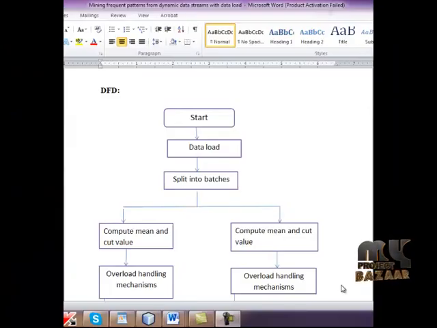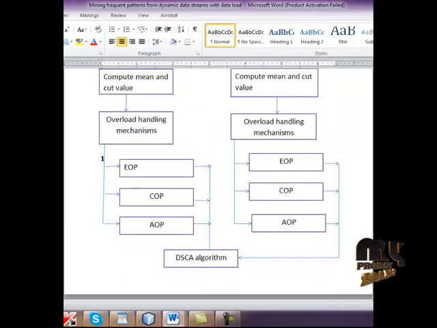Now we are going to see the DFD diagram. First, load the data and split it into batches. For each batch, compute the mean and cut value, and finally eliminate the overloaded data using three methods: EOP, COP, AOP, that is efficiency oriented policy, complexity oriented policy, and accuracy oriented policy. And finally, we will get the elements which are not overloaded. And finally, we calculate the frequent mining using the DSA algorithm.